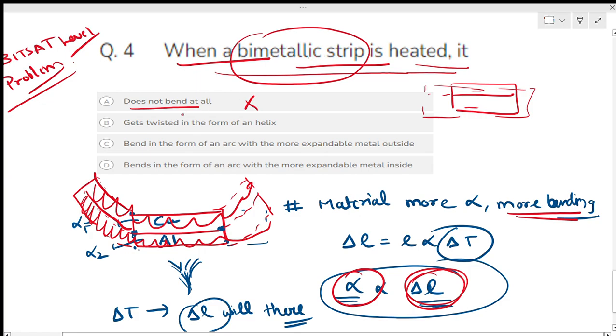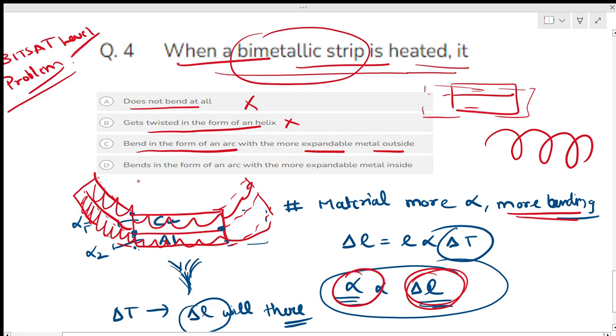Bimetallic strip hai. Get twisted in the form of helix? It will not expand in this form of helix. So B is wrong. Bend in the form of arc with more expandable metal outside, or bend in the form of arc with more expandable metal inside. This is the question.